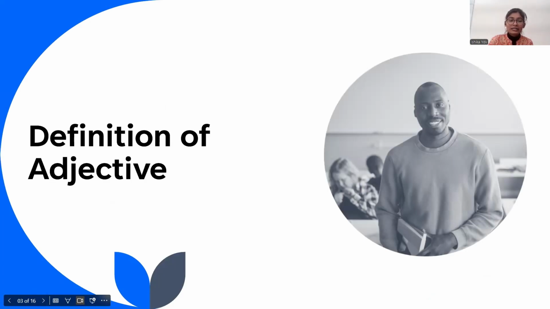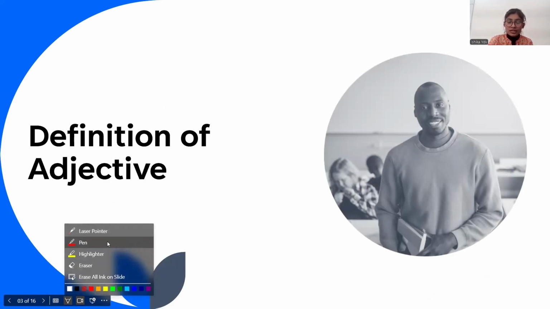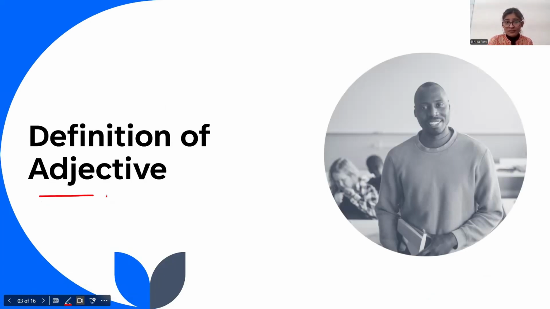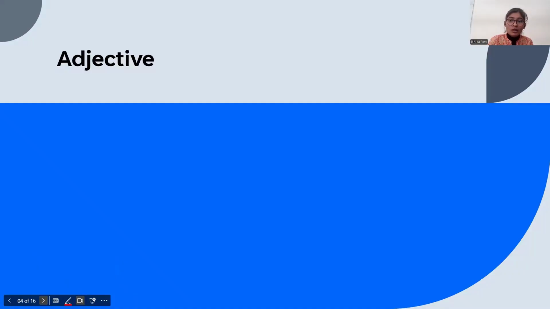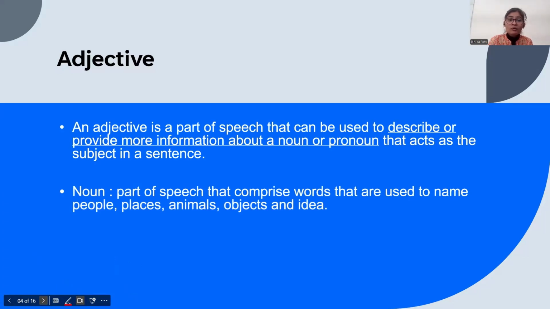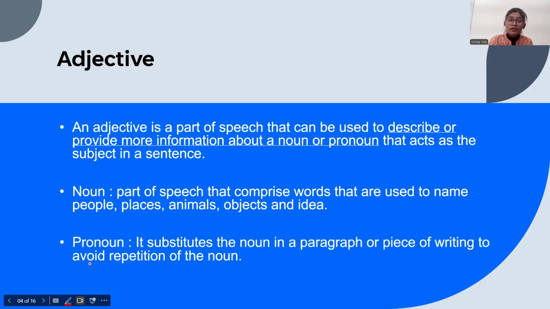So what is exactly an adjective? See, when we talk about adjective, we can simply say that an adjective is basically a part of speech that is used to describe or provide some kind of information for a noun or a pronoun. A noun is a part of speech that tells you about the name of people, places, animals, objects, and ideas. And pronoun is basically a substitute of the noun. It is used to avoid repetition of the noun. Okay, in order to avoid repetition of the noun, we use pronoun.